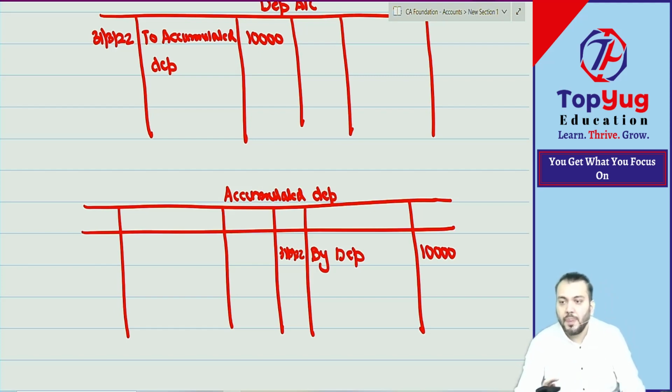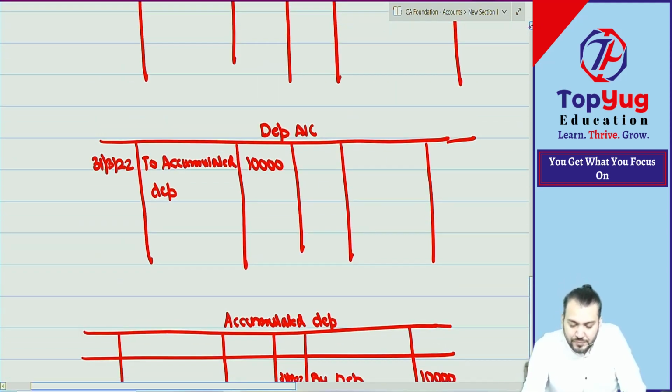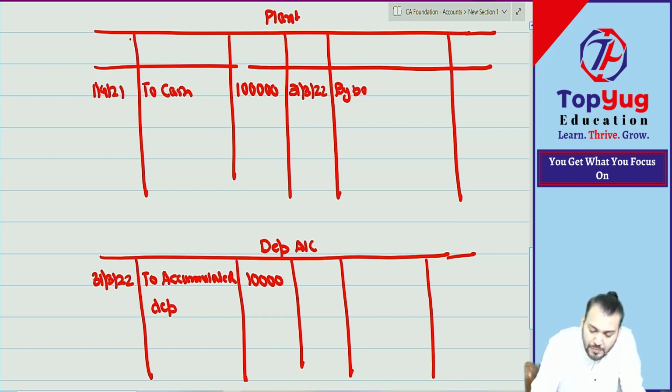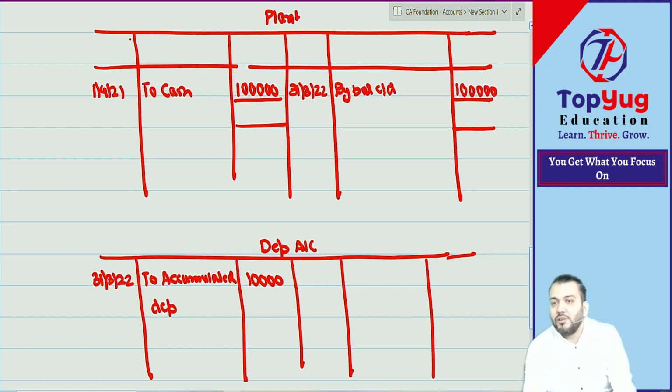Correct. Understood. Now we'll do balancing. Whether this will balance or not. 31st March 2022, we write by balance carried down, and this will maintain. We are maintaining at cost price. Check it. Plant account is maintained at cost price or not?